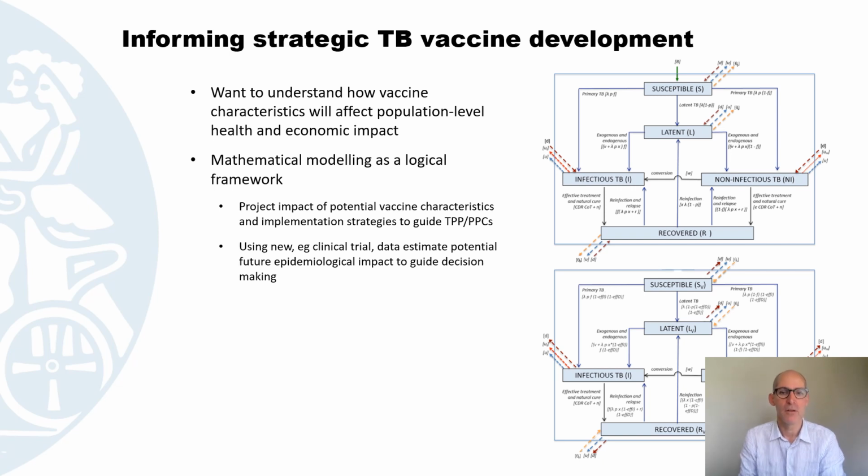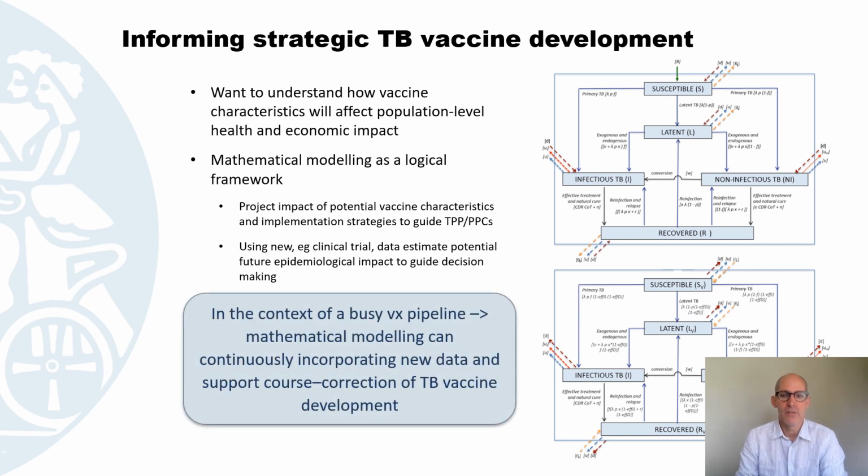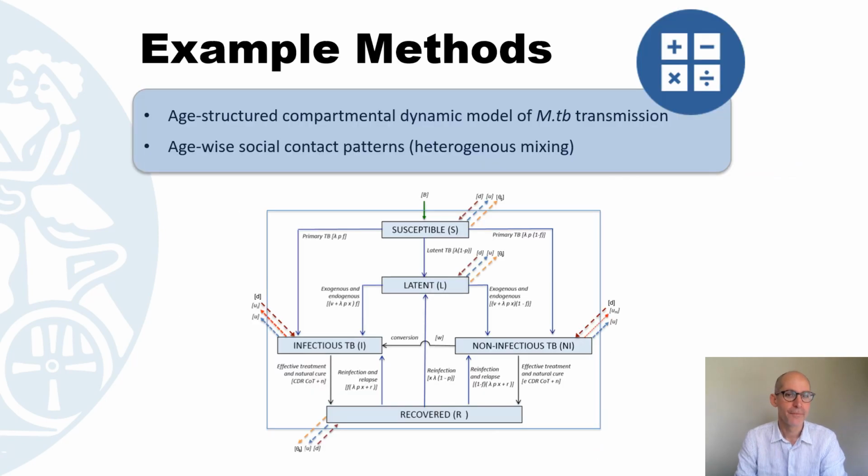funders who typically are putting together target product profiles or indeed preferred product characteristics, such as WHO. Once we've got it set up, we can pull in new data, be it clinical trial data or new epidemiological data, and update those potential estimates of impact to inform their decision making. And the idea is that in the context of a very busy vaccine pipeline, mathematical modelling can continuously incorporate those new data and support course correction of TB vaccine development. So that's what we do.